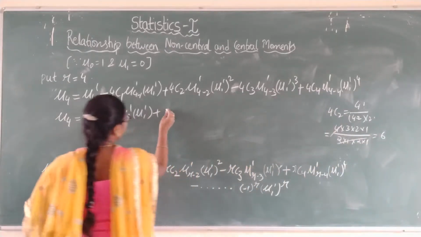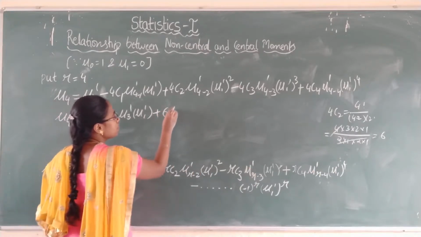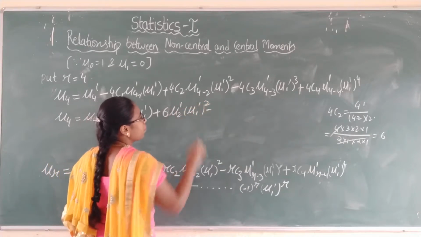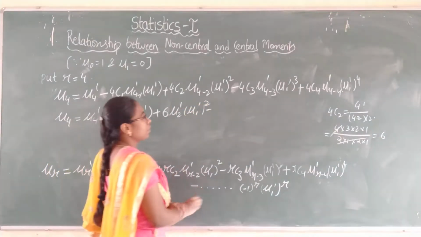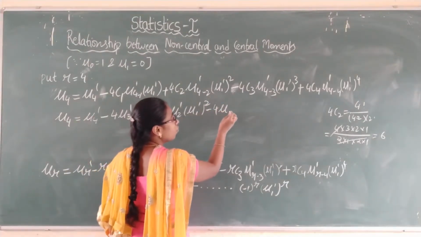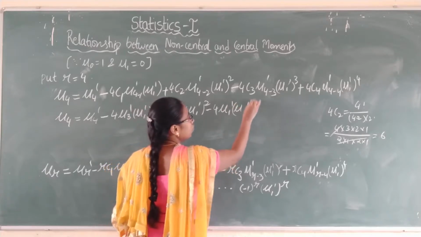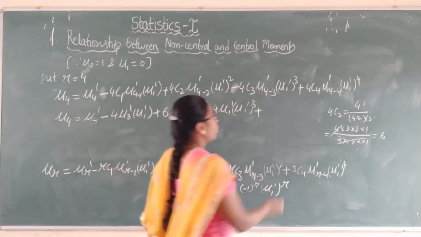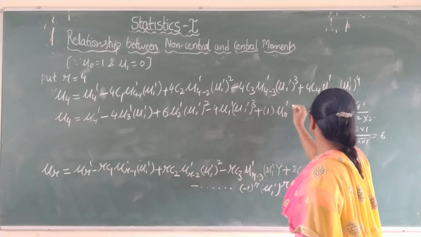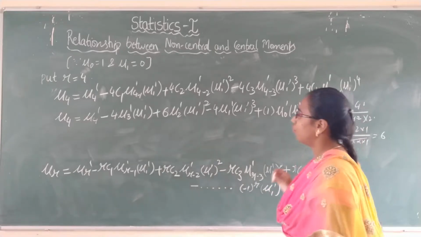So 4c2 value is 6 into mu 4 minus 2, which is mu 2 dash, into mu 1 dash whole square, minus 4c3 value, which is always 4, into mu 4 minus 3, which is mu 1 dash, into mu 1 dash cube, plus 4c4 value is 1 into mu 0 dash into mu 1 dash whole power 4.